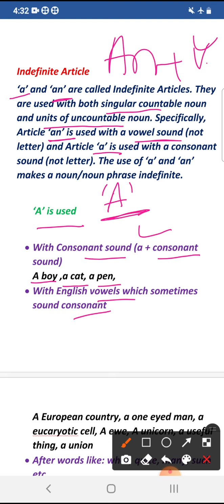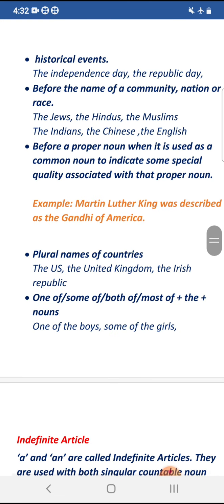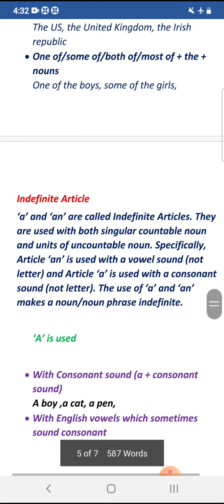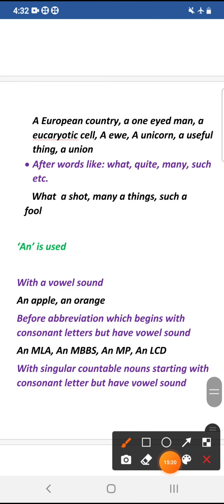For example, this word starts with a vowel letter but it has a consonant sound. A European country. A one-eyed man.